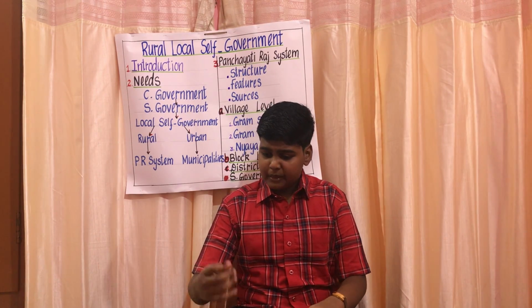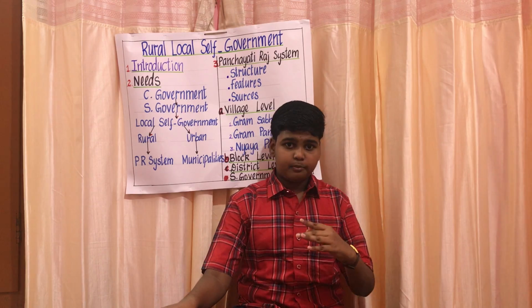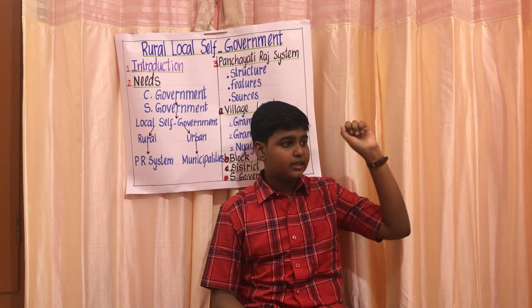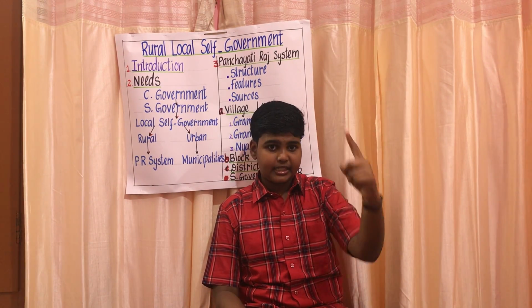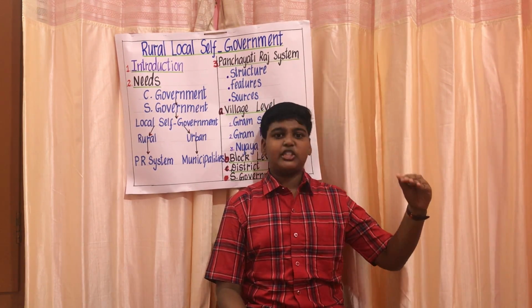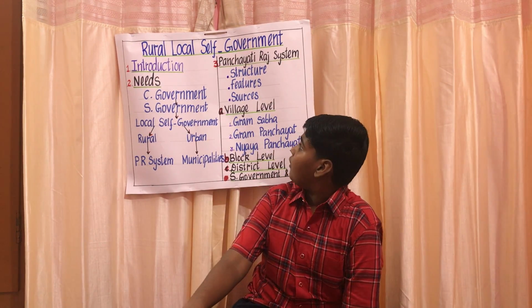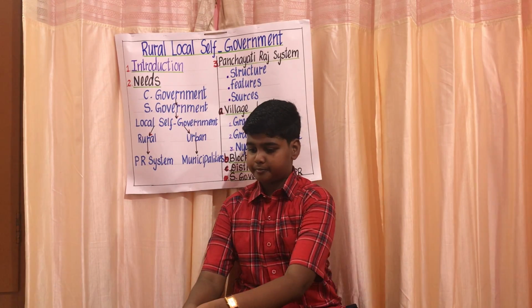The Panchayati Raj system is a three-tier system. It works at three levels. They are the Zilla Parishad, that's the district level, ruled by the district collector. Then the block level, Block Samiti, by the Block Pramukh. And the last, Gram Panchayat, that's the village level, by the Sarpanch or Pradhan. Now we can learn about the features.